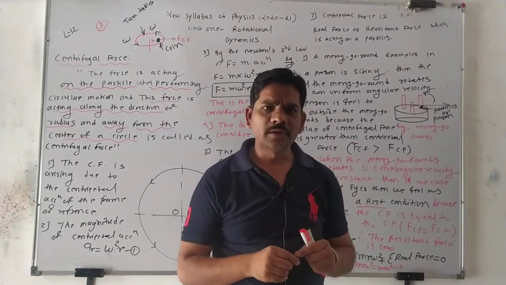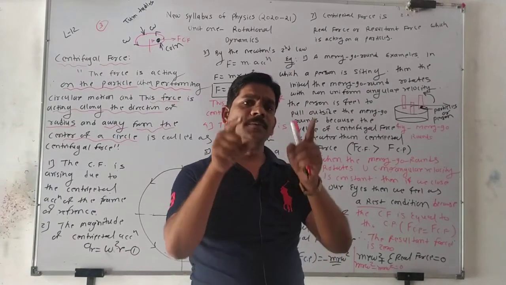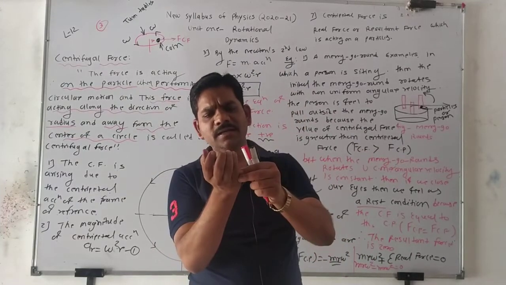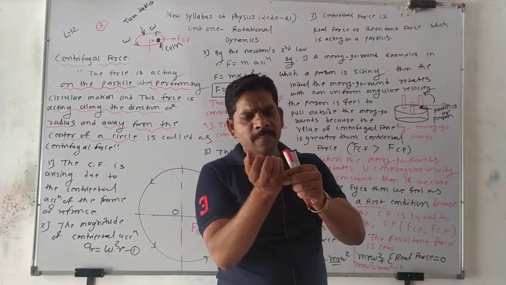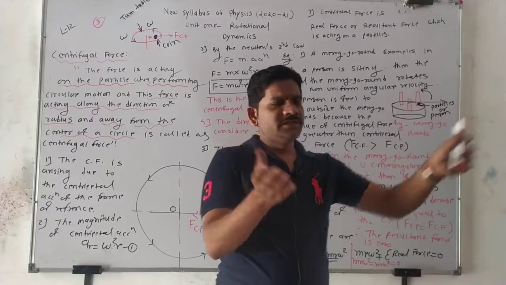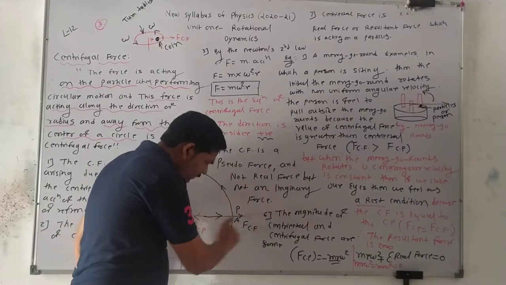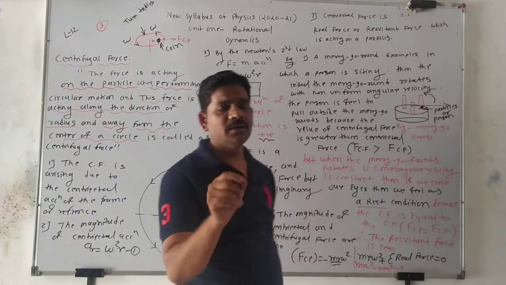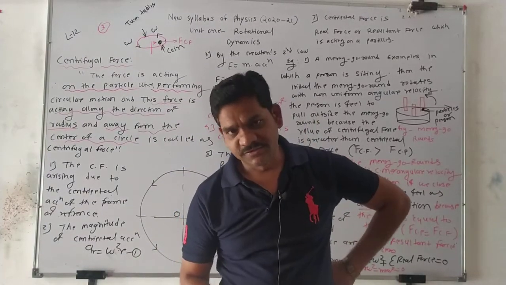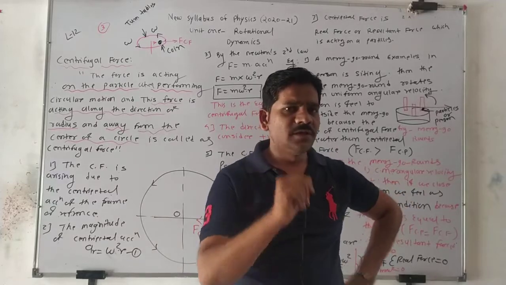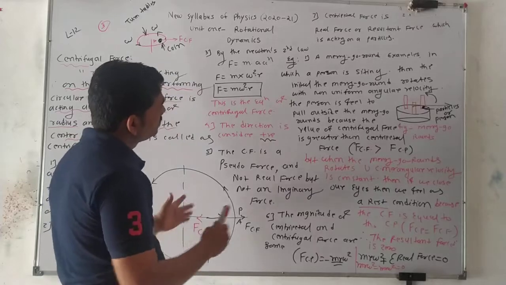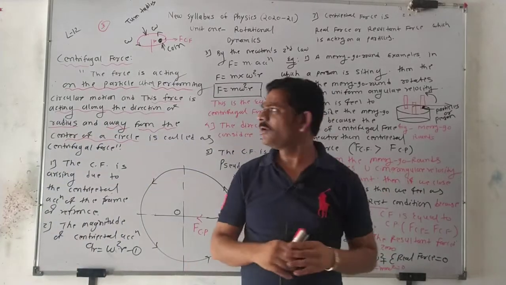Why are the water droplets removed? Because the centrifugal force acts on these water particles, and these heavier particles move from the initial position to a different position, away from the center of the circle. This is another example of centrifugal force. There are so many examples of centrifugal force.